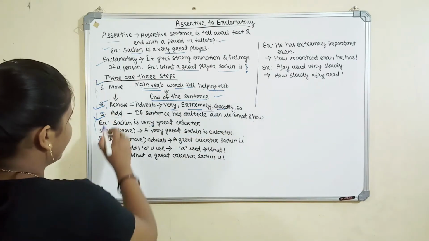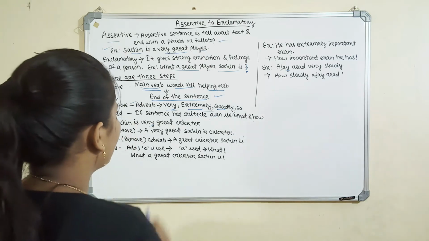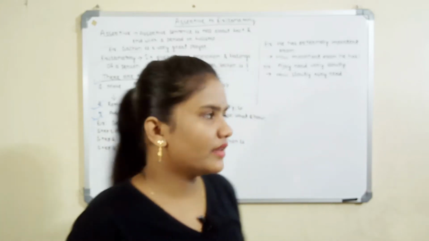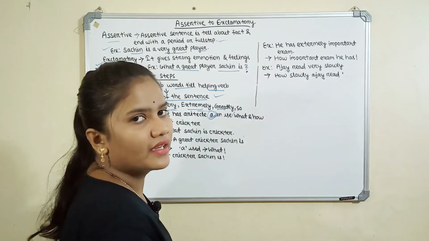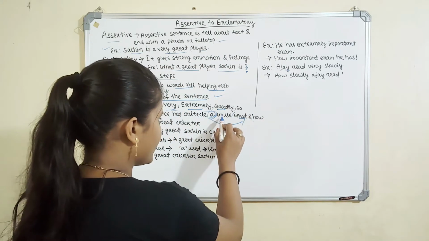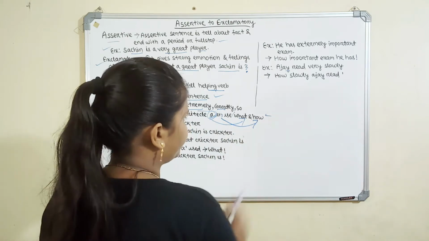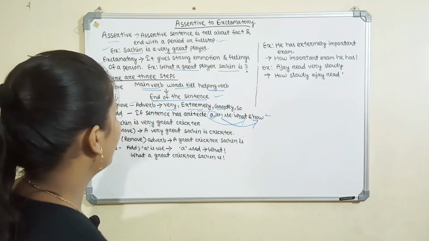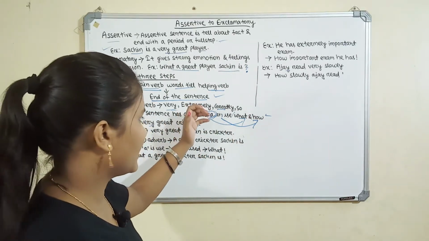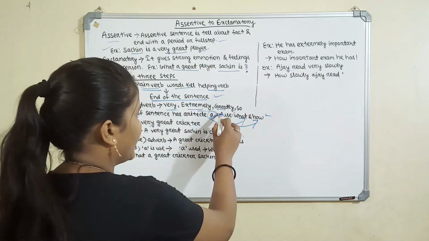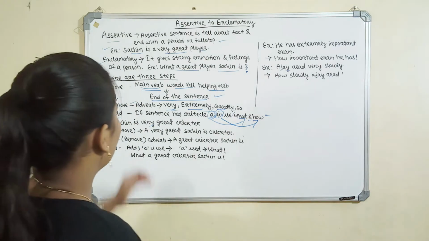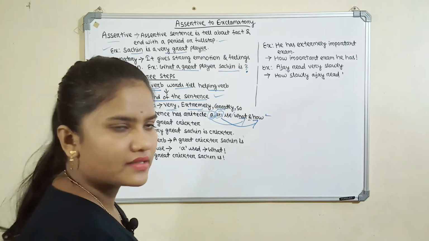Then the third step is very important. If the sentence has an article, a or an, these are called articles. If the article a is present, we will use what. If an is present, we will use how. So in the third step we have to add what or how on the basis of the article's presence. Let's take an example through the steps, then we will understand it better.